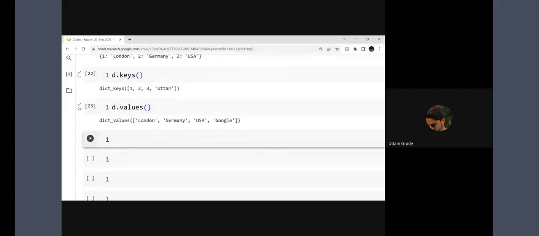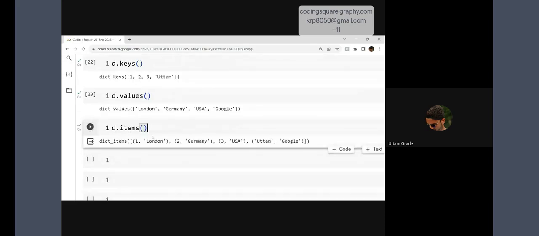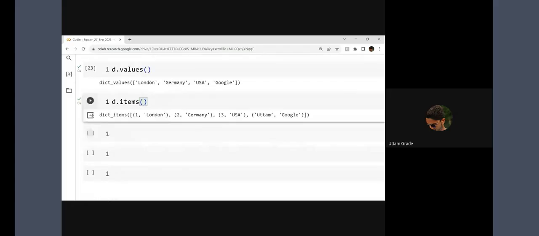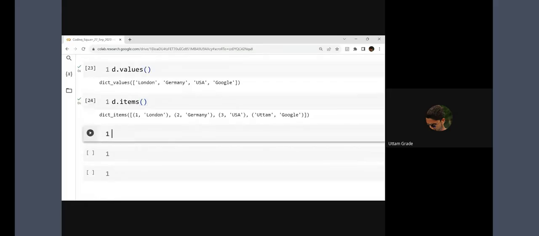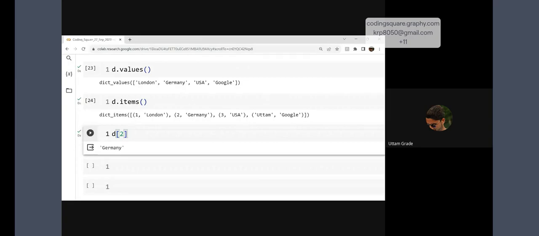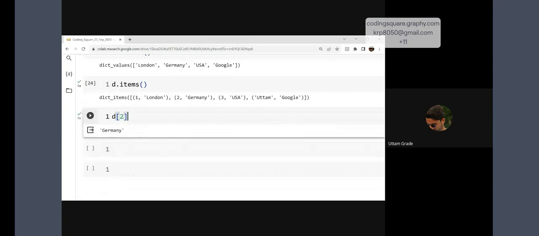What more functions? D dot items. If I run it, it will give me key and value together: 1, London, 2, Germany, 3, USA, Uttam, Google. Key value together. What more can we do? We know that indexing is not allowed, but we have seen in a list how to add a value and delete a value. Can I do the same thing in a dictionary also? If I write 2, it will give me the value, Germany. 2 is my key. But I want to add a new value within the dictionary.